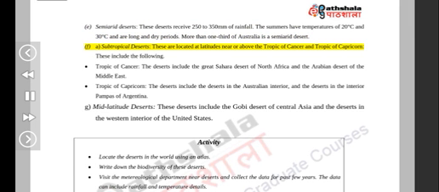Subtropical deserts. These are located at latitudes near or above the Tropic of Cancer and Tropic of Capricorn. These include the following. Tropic of Cancer: the deserts include the Great Sahara Desert of North Africa and the Arabian Desert of the Middle East. Tropic of Capricorn: the deserts include the deserts in the Australian interior, and the deserts in the interior pampas of Argentina. Mid-latitude deserts. These deserts include the Gobi Desert of Central Asia and the deserts in the western interior